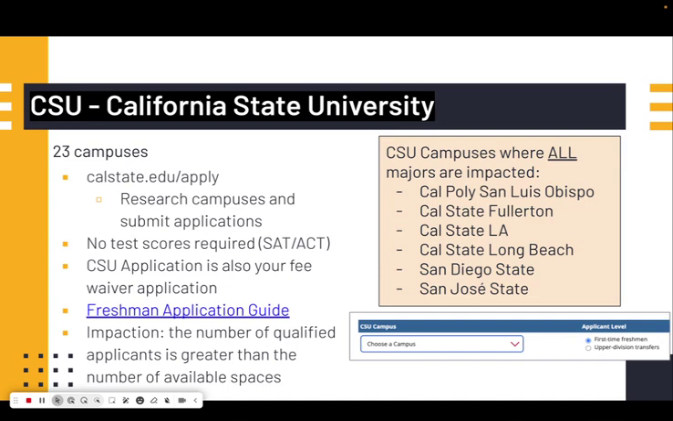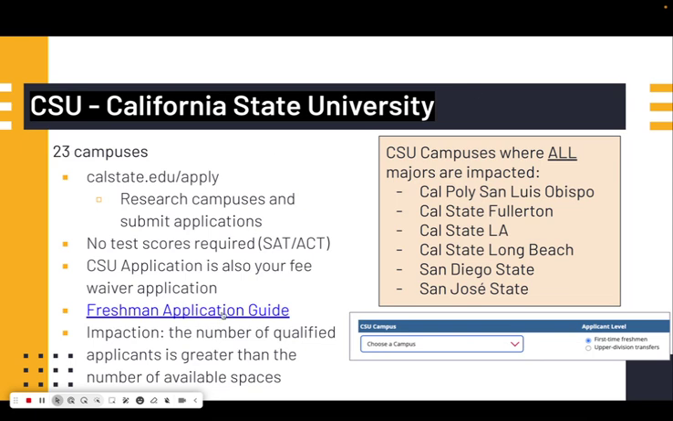So the California State University has 23 campuses. These are research campuses. And also, we want to make sure students can research these campuses before they submit their applications to make sure that they have the major that they're looking for, their area of study. No test scores are required for the SAT or the ACT. There is also the application fee waiver embedded within the application.